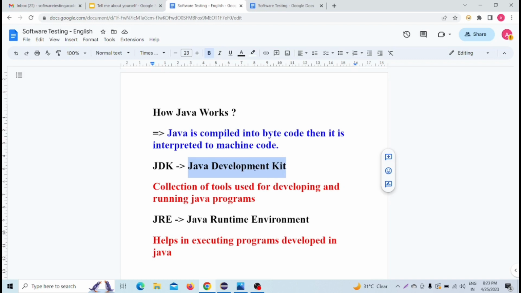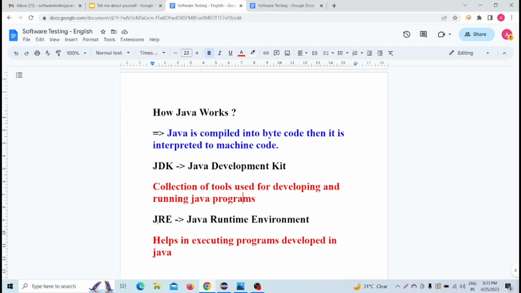JDK is a collection of tools used for developing and running Java programs. Whenever we are developing and running any kind of Java program, JDK acts as the collection of tools.